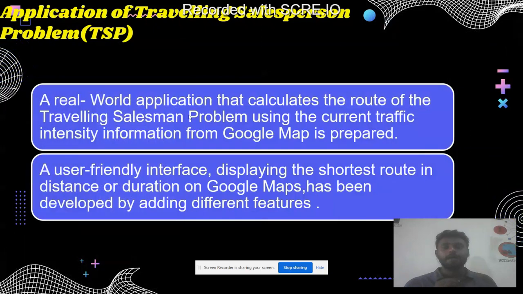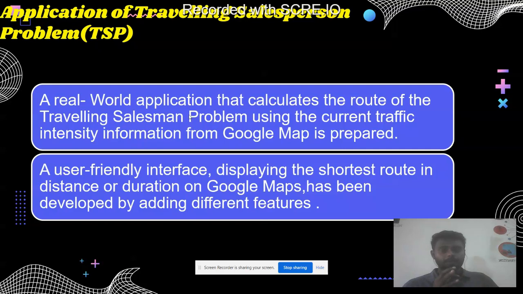So what is the application of the traveling salesperson problem, or TSP? A real world application is in Google Maps. While we are trying to find the shortest route between nodes, or cities, or any particular places, we can find the shortest route by using this algorithm.